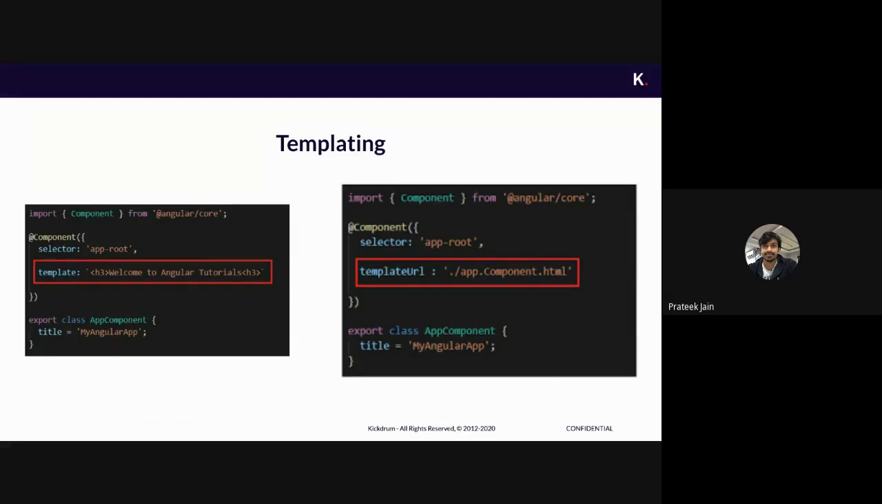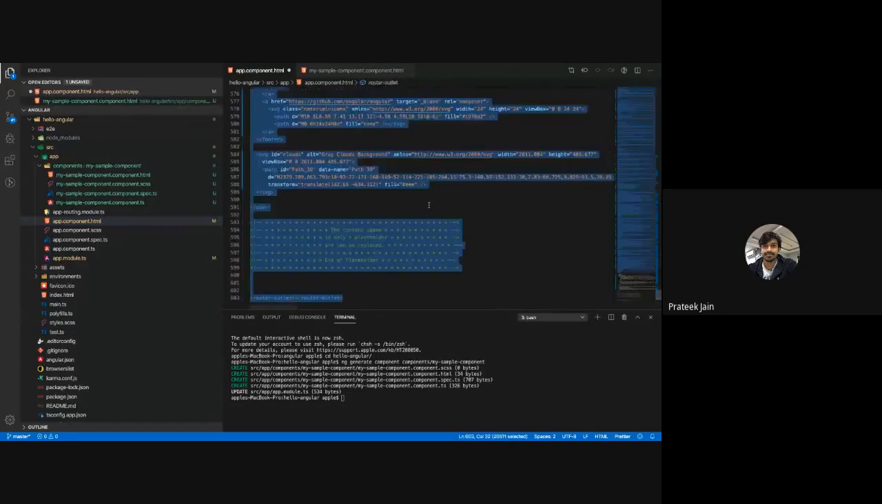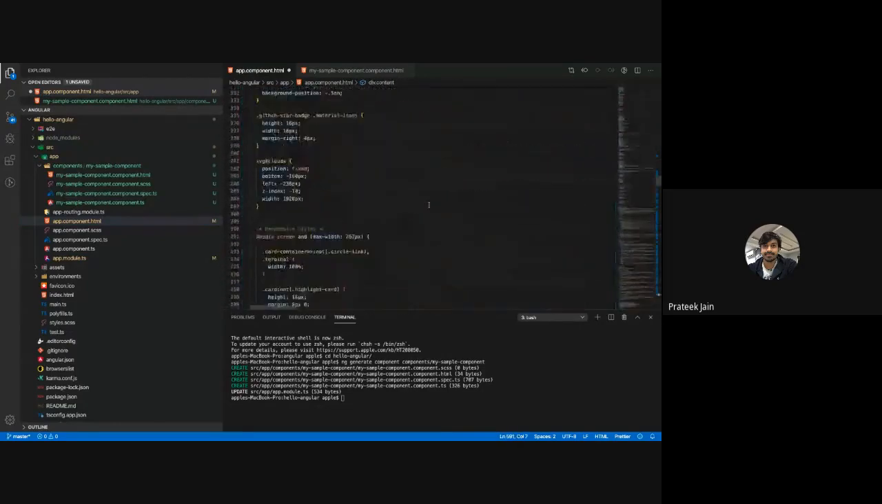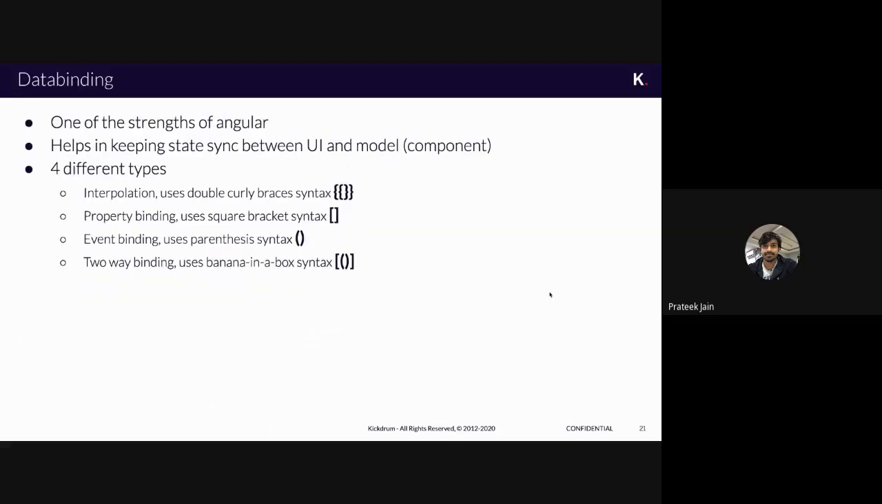If you have a large content like this, and you cannot write that content inside a single file, then you create a different HTML file for that, and you tell the Angular component that this is my associated HTML template from which you have to render the component's front end or view part. That is what the template is.